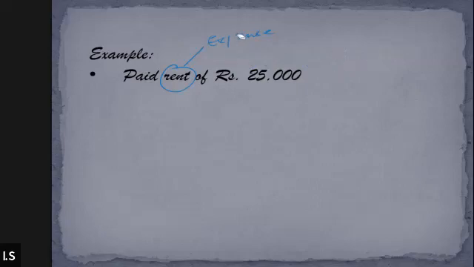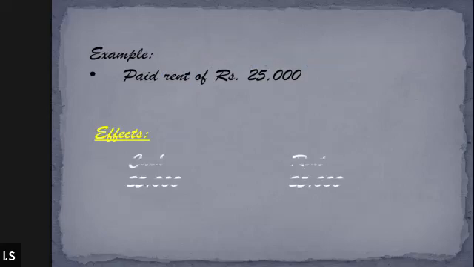Sir, when we make the payment of rent, it is going to affect, first of all, cash, as well as, on the other hand, it is also going to affect what? Tell me. Obviously we are paying rent, but what will it affect, whether the asset or liability or any other thing.